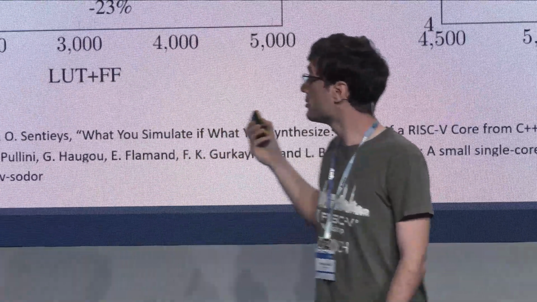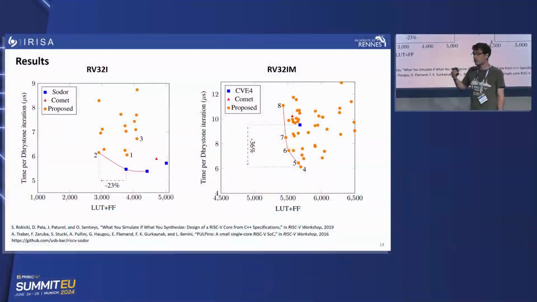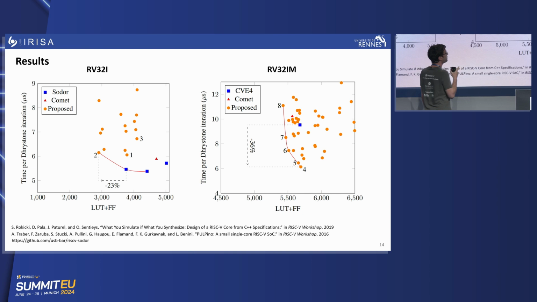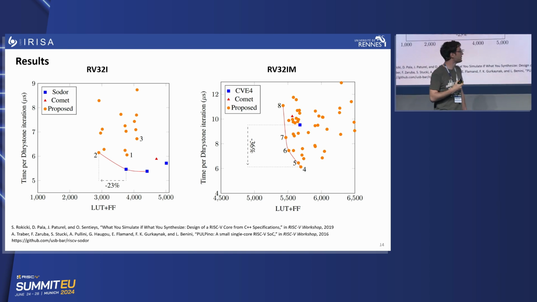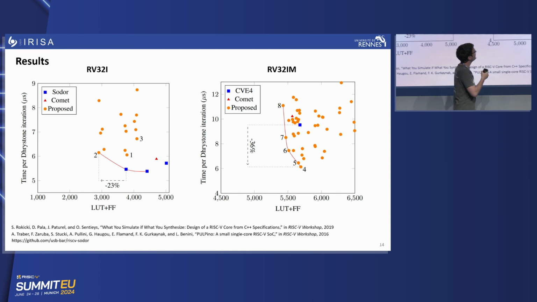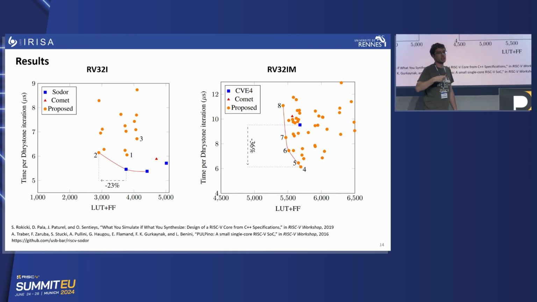And in the base instruction set, the control is on the critical path, so it affects the performance a lot. It's much better if we consider the multiplication unit, because now the critical path is on the multiplication path. And now all the points on the Pareto front are points that we generate using our tools.